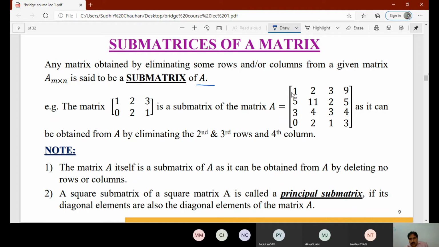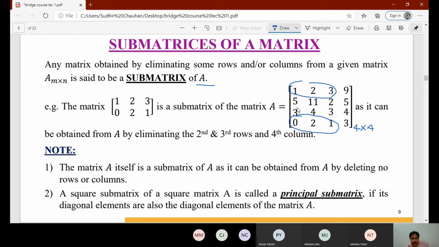For example, we have taken a matrix of 4 by 4, that is 4 rows and 4 columns. Here we see the matrix with elements 1 2 3 and 0 2 1.